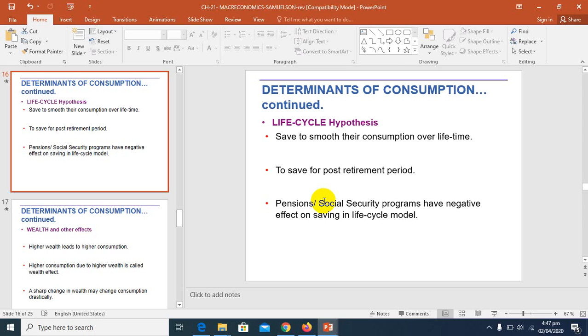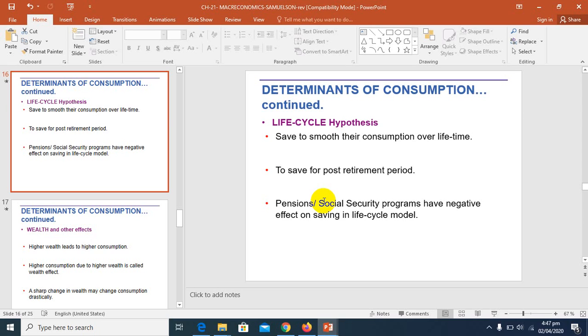They are not distracted by income shocks like a bonus, a lucky bond, or money that comes from somewhere out of the blue for one time. So these are the determinants that affect the consumption pattern. That's why we call them the determinants of consumption.